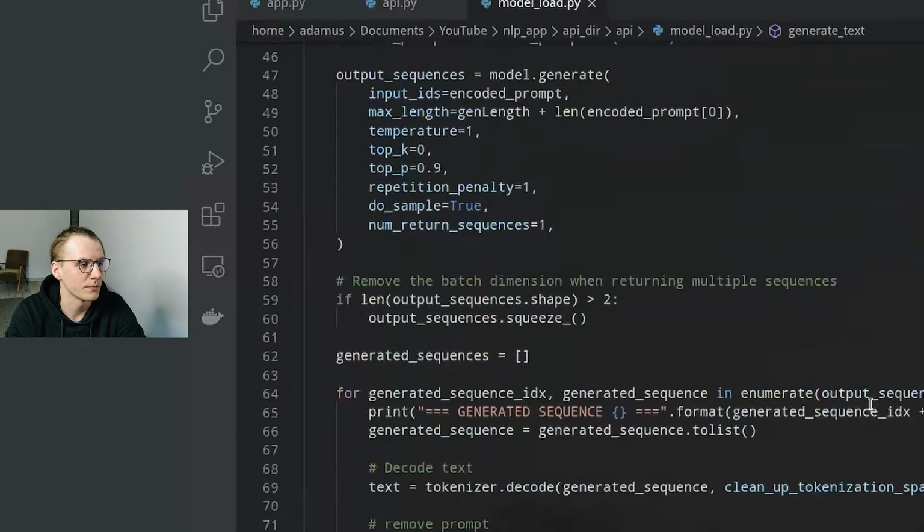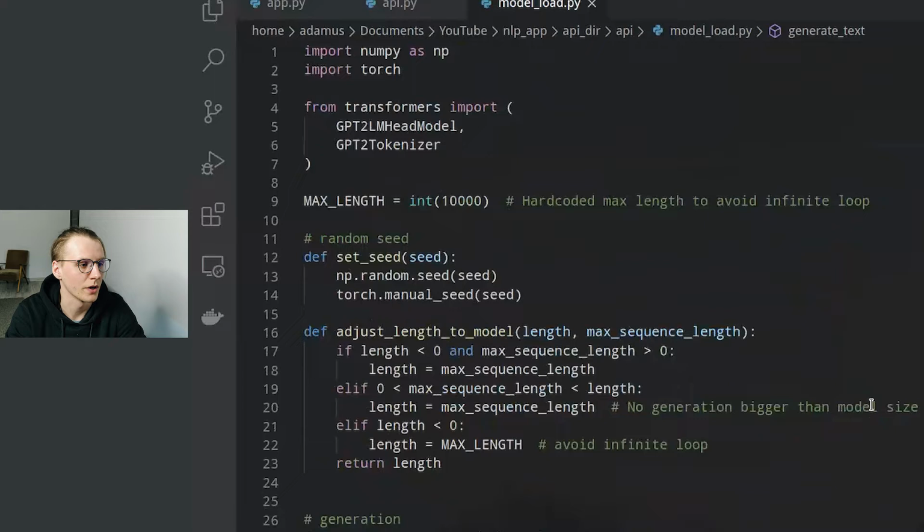And that's pretty much it with the API. As always, you can check the code on GitHub and just copy mine and use it or manipulate it a bit to your own needs.